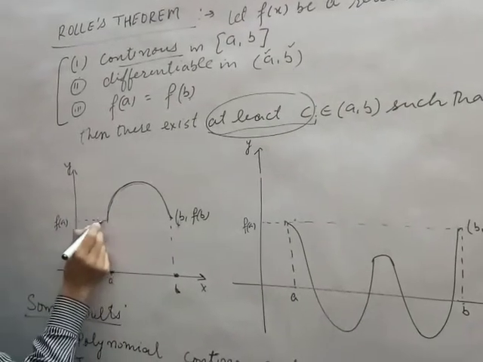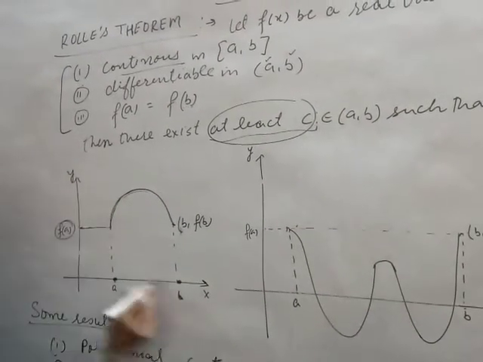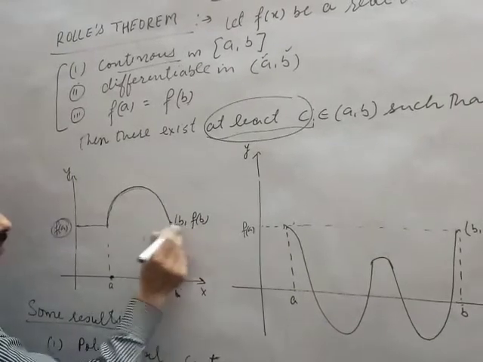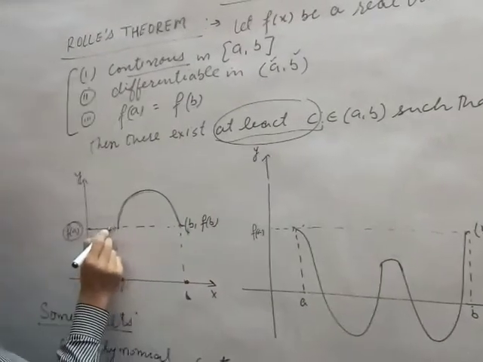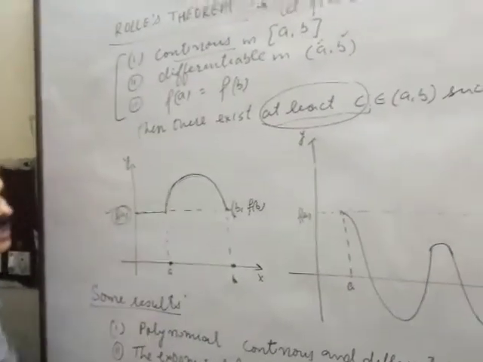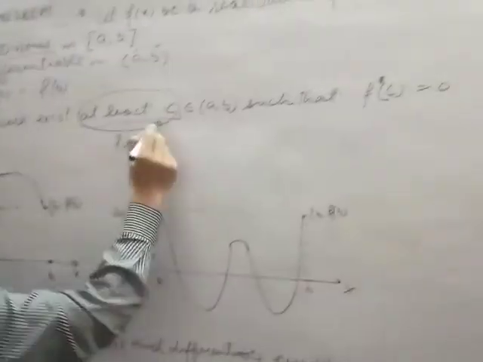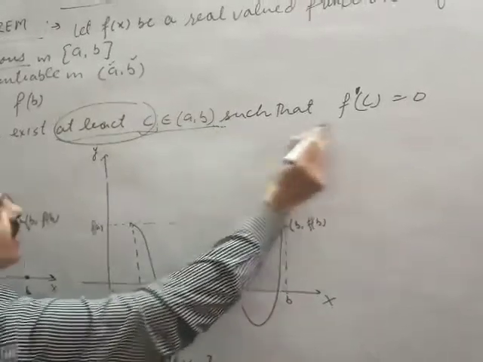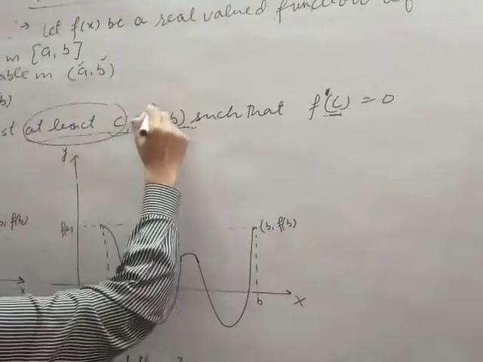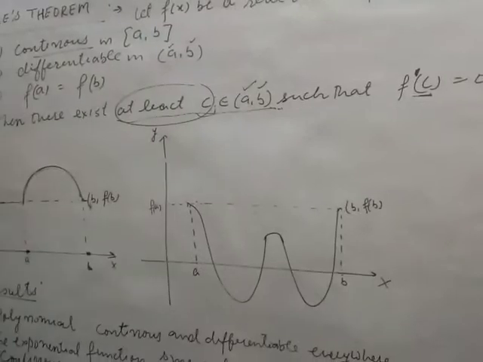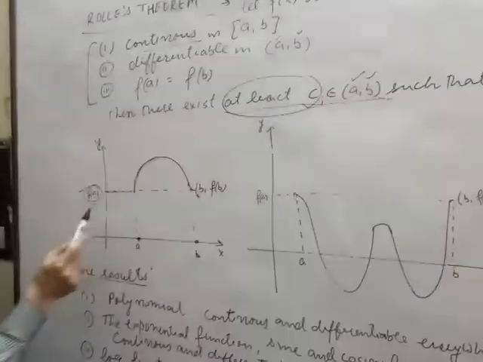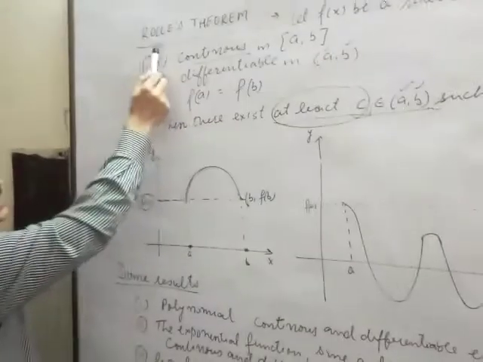At a the value is f(a), and at b the value is f(b). Again, the values are the same. So all three conditions are satisfied, then you can apply the result to get the value of c, and that c will lie between a and b.